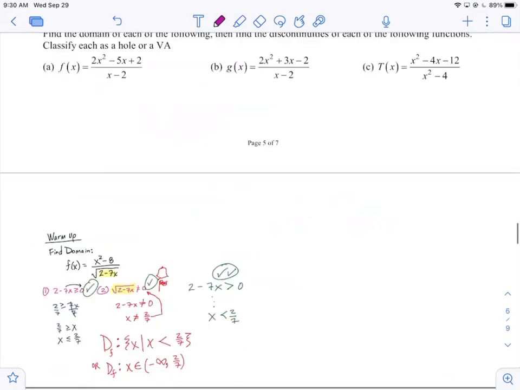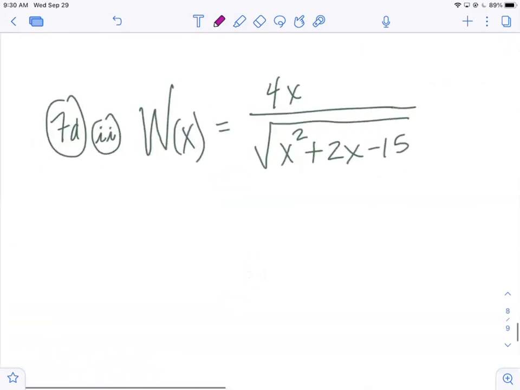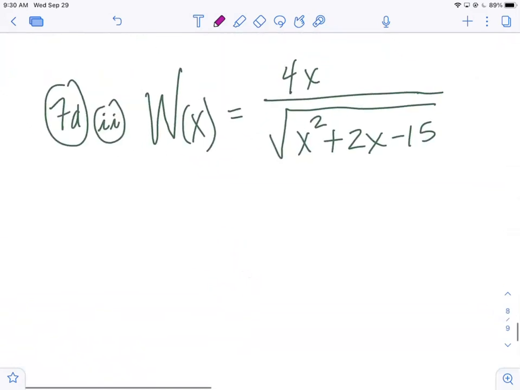Okay, let's jump down here and do a bonus question. Bonus question. We'll call it 7D part II. We have 10 minutes left in class. We already know what the test is going to look like, right? There's 2 practice tests online from old years, so we can work right up to the bell.